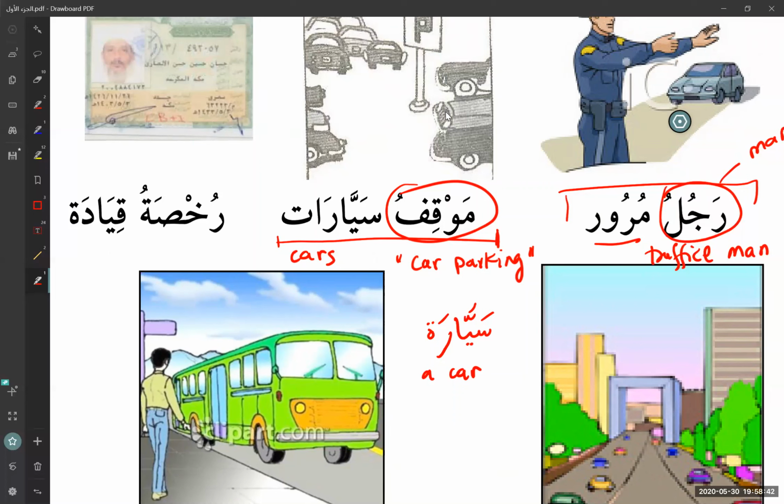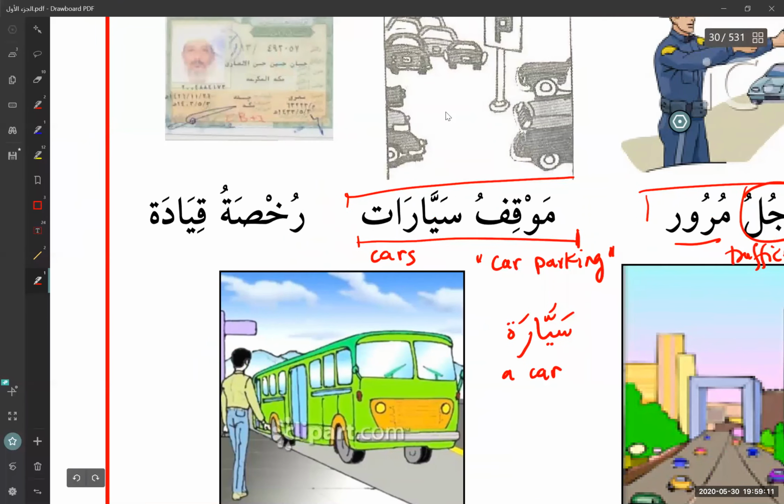Even in English, we don't have to say, is there any car parking? When we look for a parking spot or parking, it's understood that you're talking about car parking. But the whole phrase would be mawqifu sayyarat, just like in English it would be car parking. Okay, so this is something that you should memorize, and you should also memorize them separately. Sayyarat is cars, which is a plural of sayyara.